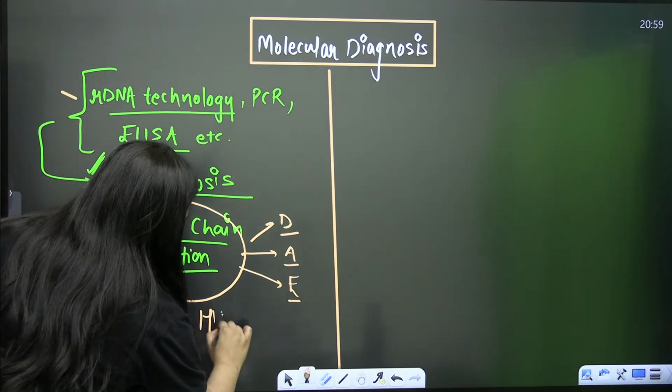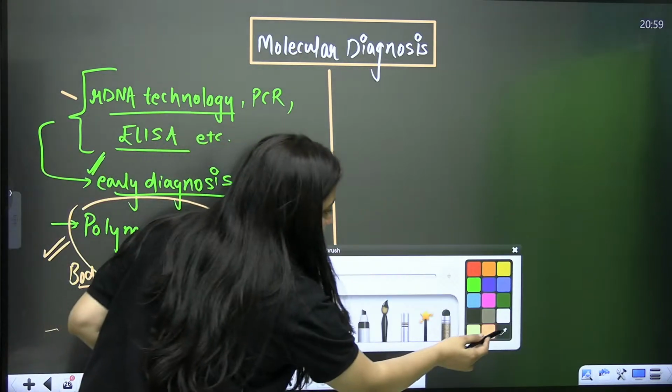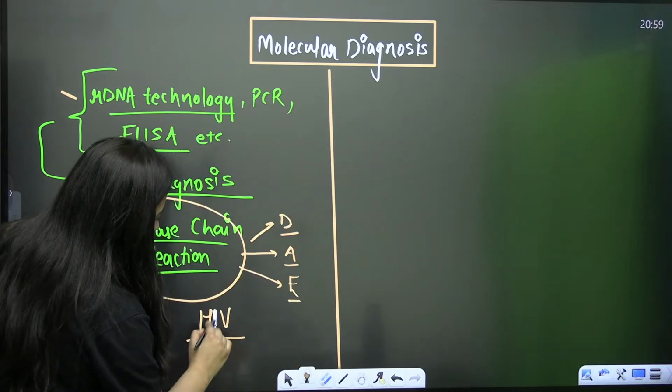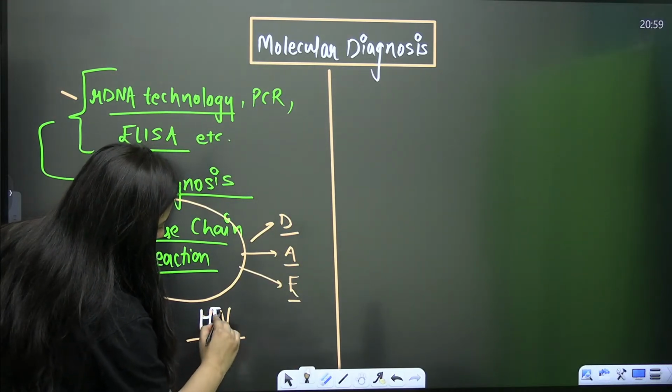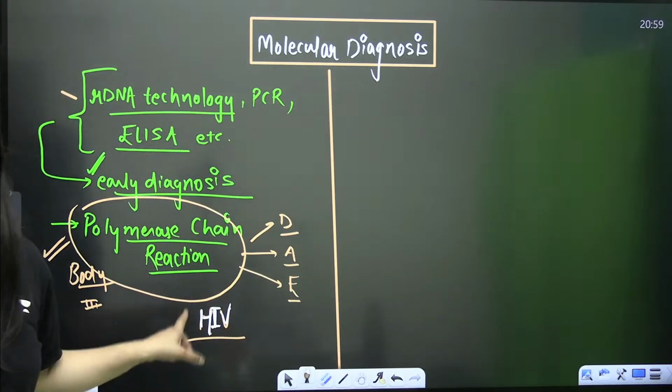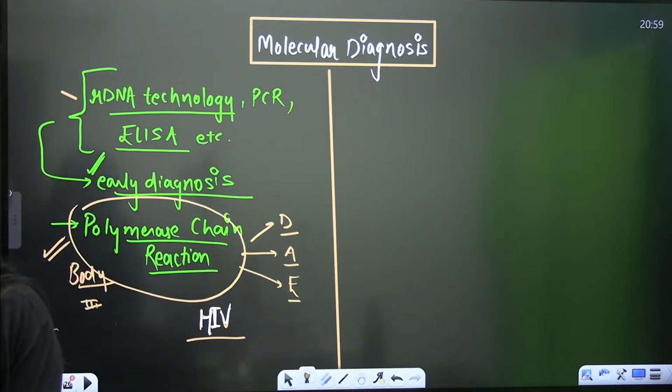And for early detection of HIV, that is your human immunodeficiency virus, this PCR is used. Getting it? This PCR is used. Yes, students?